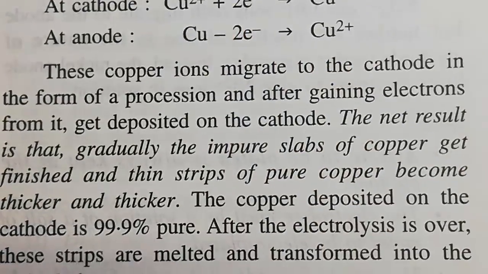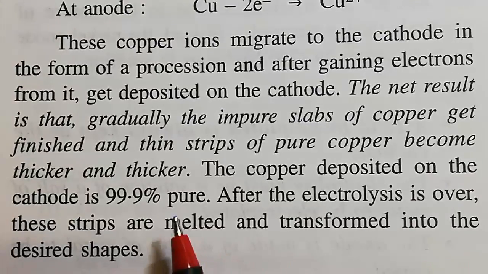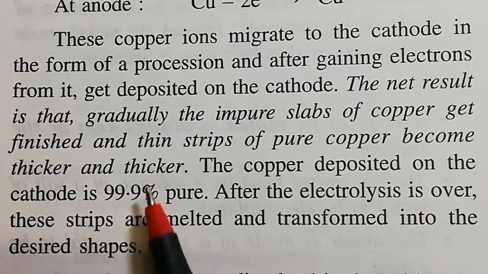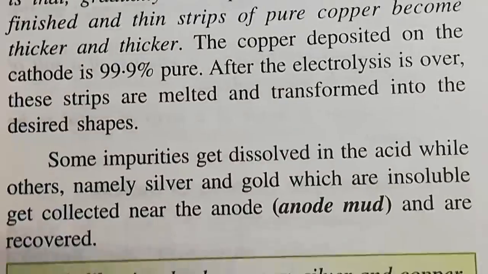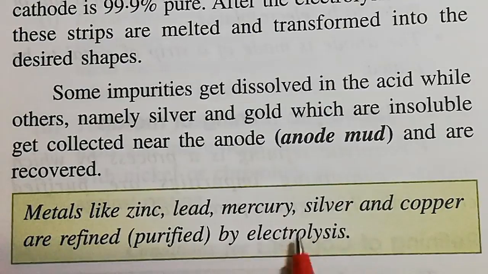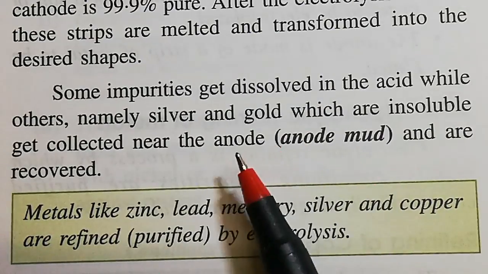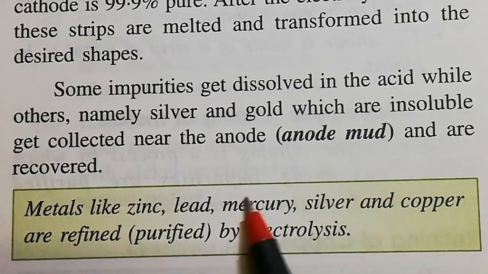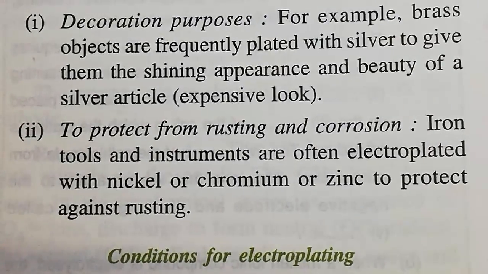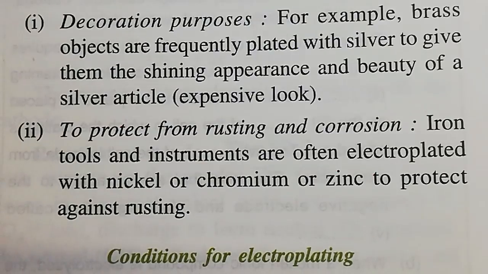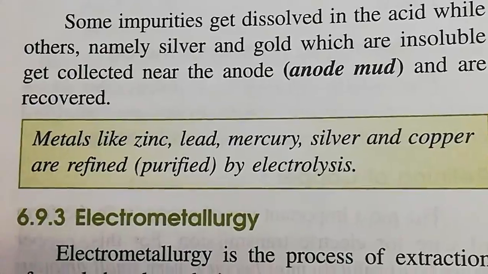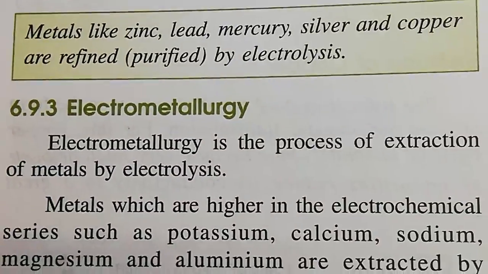That's how we can get pure copper, almost 99.9% pure. Metals like zinc, lead, mercury, silver and copper are refined by that kind of process, which is said to be the refining of metals.